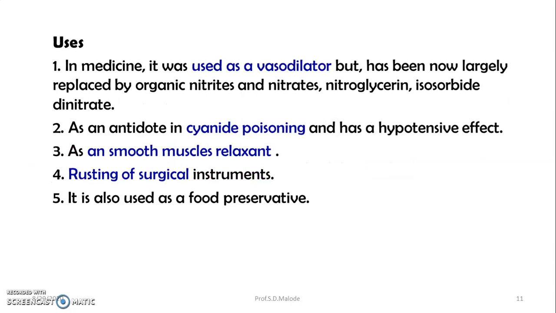The uses of sodium nitrite: mainly it is useful as a vasodilator. It is also useful as an antidote in cyanide poisoning. As a smooth muscle relaxant, it is also useful as a rust inhibitor for surgical instruments. It is also used as a food preservative, that means it preserves the foods.